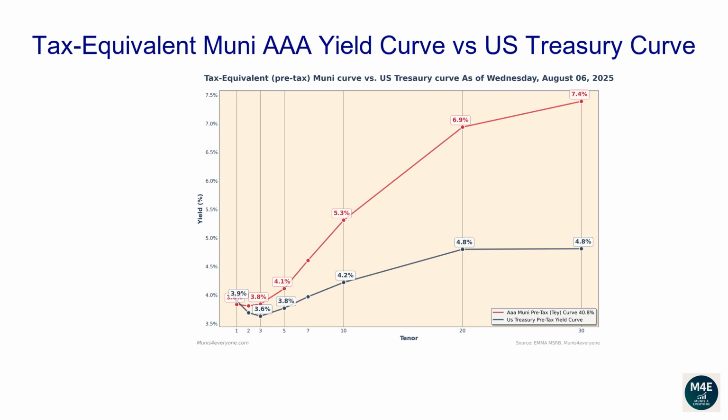Let's now go over the tax-equivalent Muni AAA yield curve versus the US Treasury Curve. The reason why investors and financial professionals care about Muni's tax-equivalent yields is to simply have the ability to compare them against US Treasury yields, which are pre-tax yields. Observing the current graph, we can see there are some parts of the tax-equivalent Muni curve currently trading above the Treasury curve. For example, if you wanted to buy a 30-year bond, a AAA Muni bond would yield 7.4% compared to a lower yield of 4.8% from a Treasury bond.